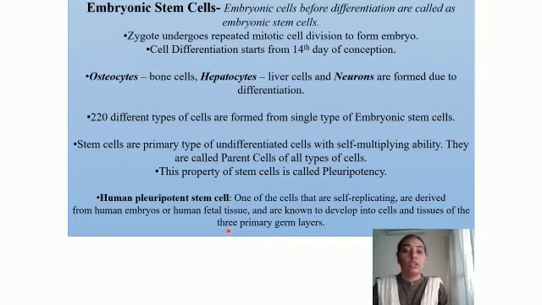We have studied the three germ layers, that is the inner endoderm, the middle mesoderm, and the outer ectoderm. All these three primary germ layers are formed from the embryonic stem cells, and these three germ layers in turn will finally give rise to the various organs and organ systems in the body. So this is about the embryonic stem cells. Let's see more details in the next slide.